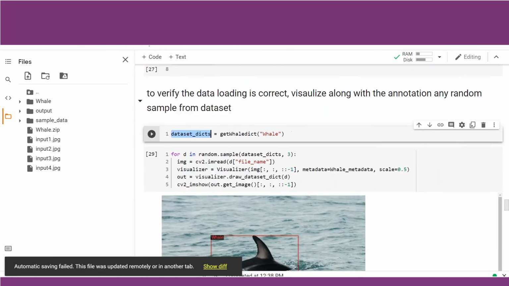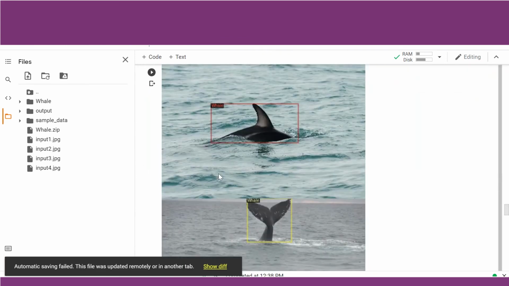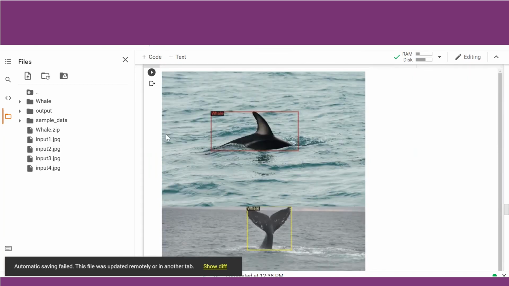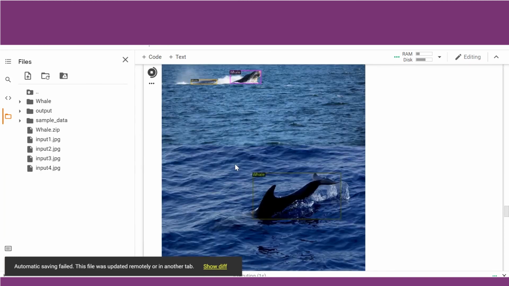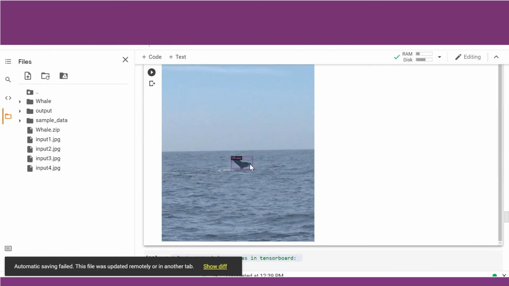All the files, all the image related data is stored in this variable. Once it is stored, we will randomly call any of the images from this variable and show it with the help of OpenCV. We will basically check whether our file is being read properly or not. So we are just doing that. If you see, it is correctly giving us the annotation where the objects are.